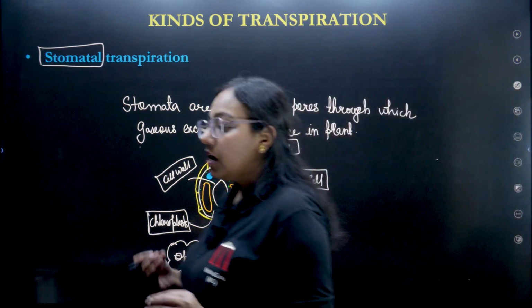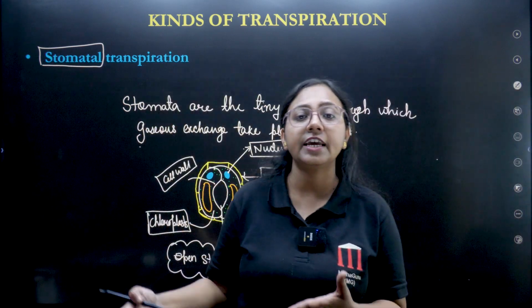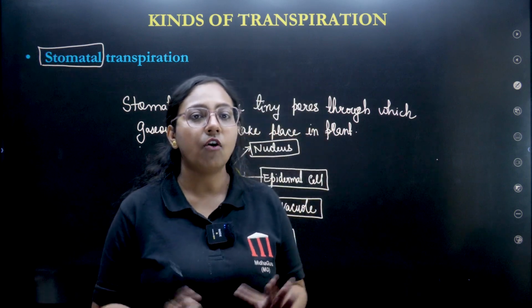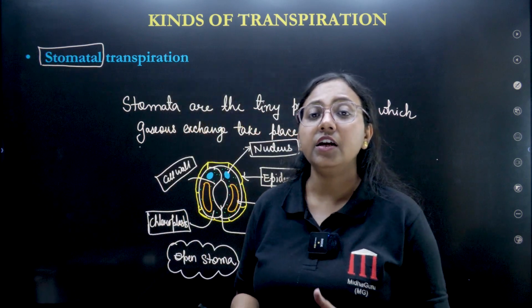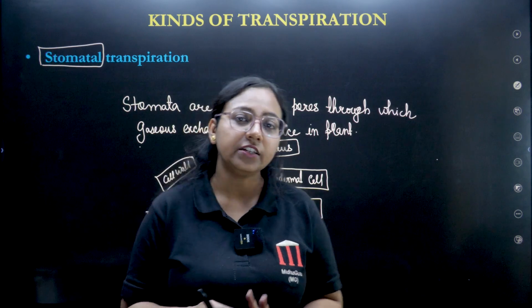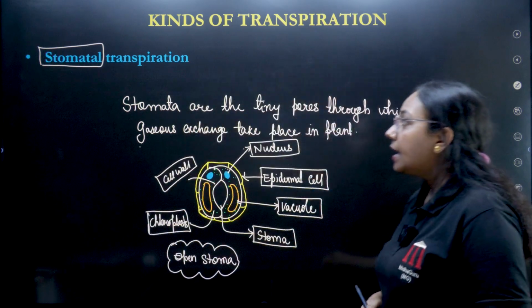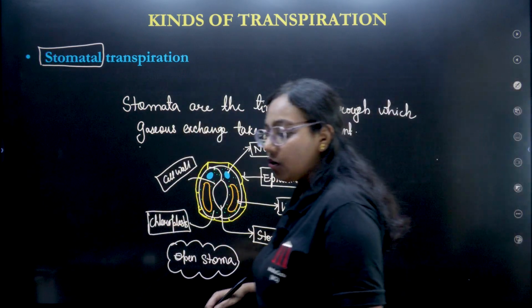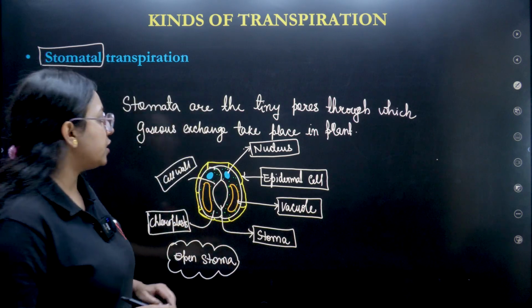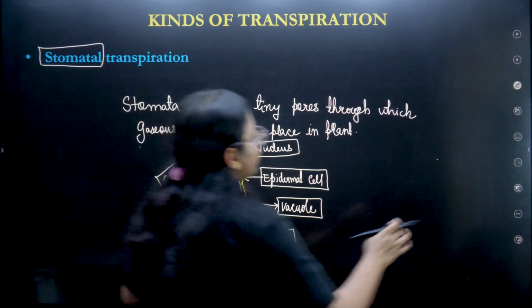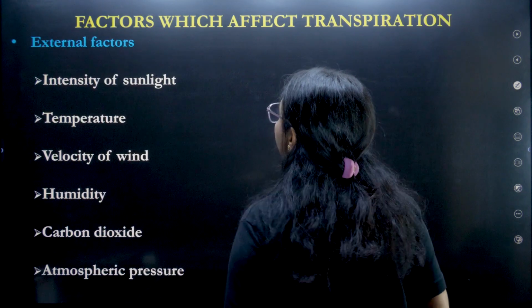So stomatal transpiration means the transpiration taking place through the stomata of a plant, and stomata are present especially in the leaves and the stems, that is, on the aerial part of a tree or a plant. I hope it is very clear to you. So this much is clear. Let's do the next topic.